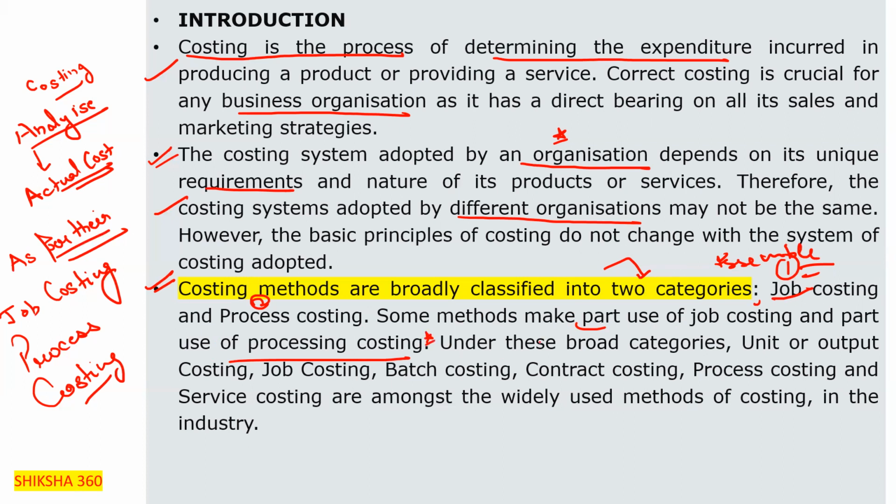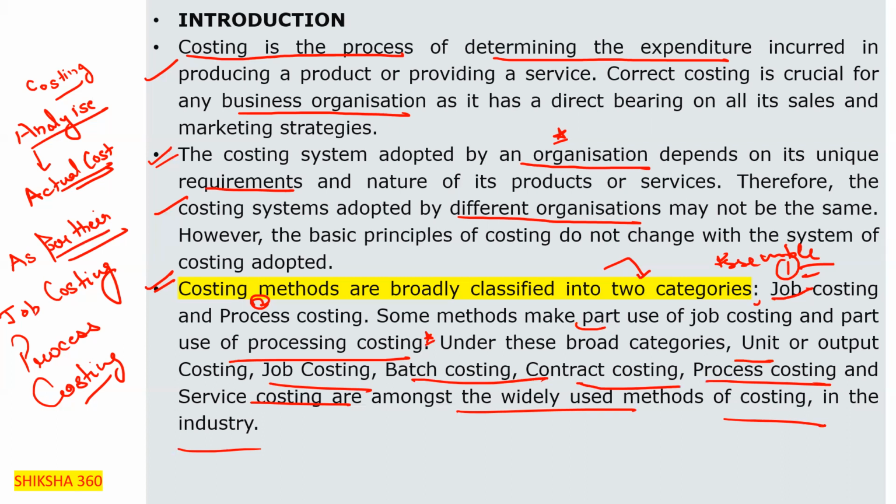So under these broad categories, unit or output costing, job costing, batch costing, contract costing, process costing, and service costing are amongst the widely used methods of costing in the industry. These are all the different types of costing, and we have to cover all these costings one by one.